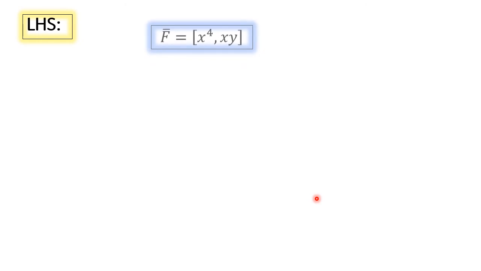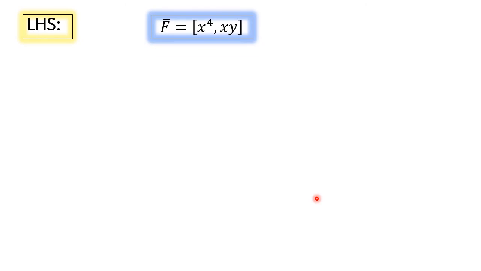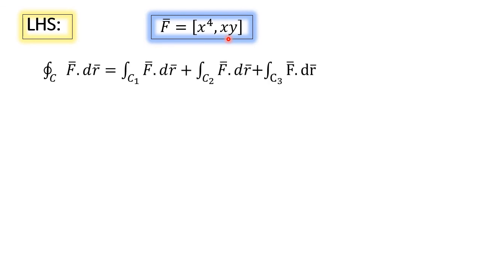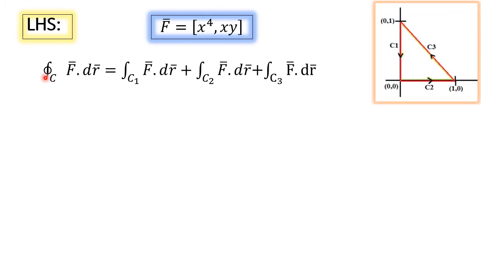Now we will see the left hand side part of the Green's theorem in plane. F bar is x power 4 i cap plus xy j cap. Integral over C of F bar dot dr bar is integral over C1 F bar dot dr bar plus integral over C2 F bar dot dr bar plus integral over C3 F bar dot dr bar. Look how the integral can be written in the left hand side and the right hand side.